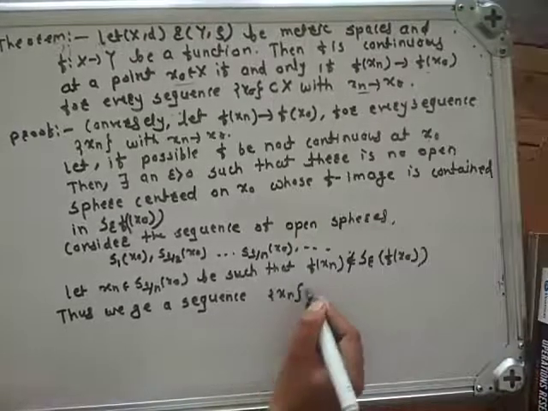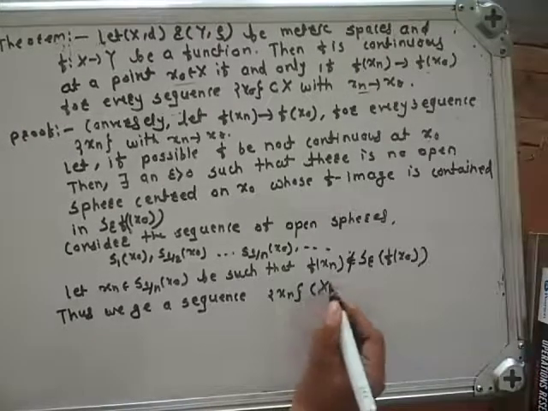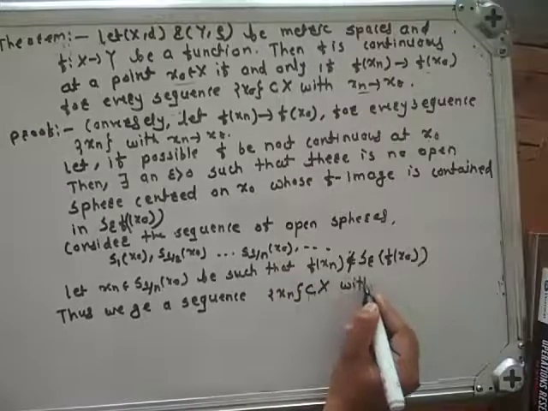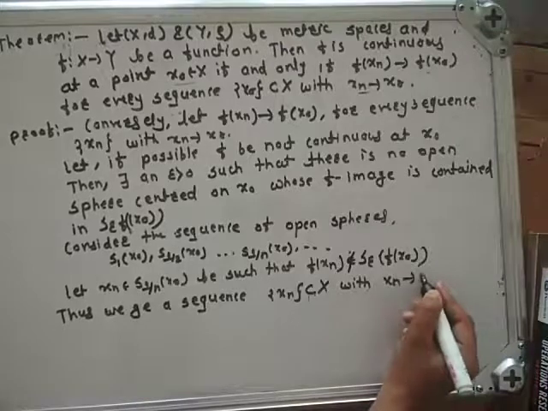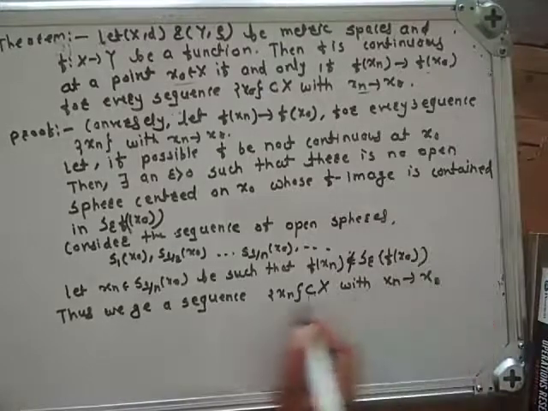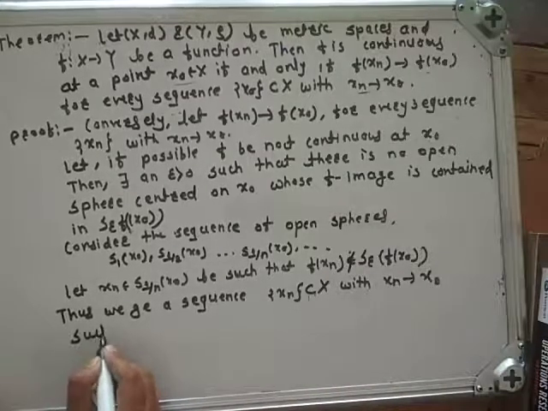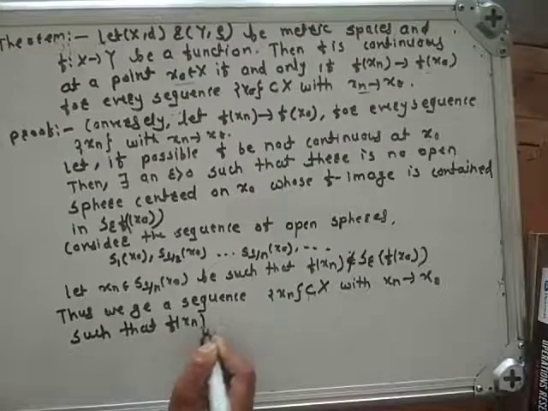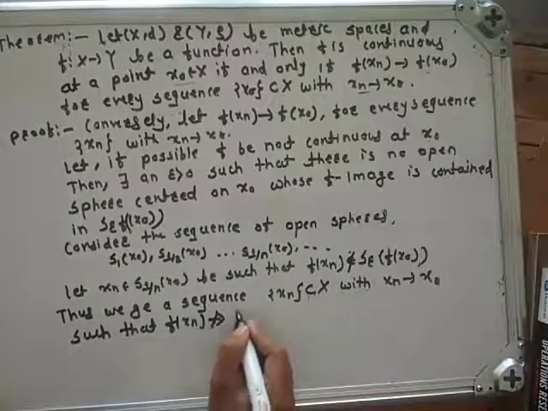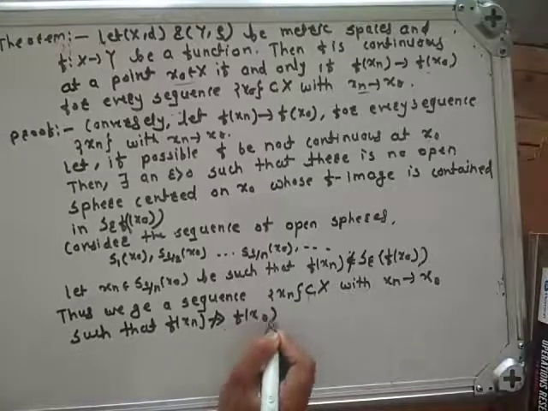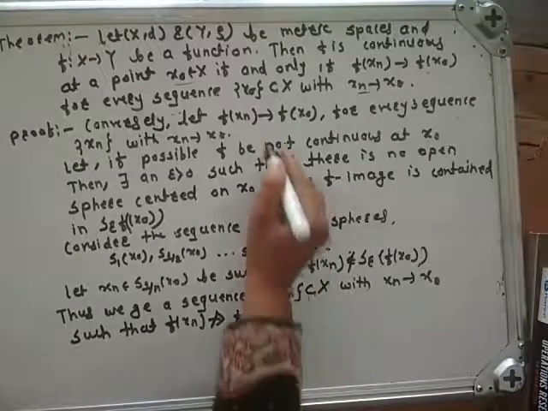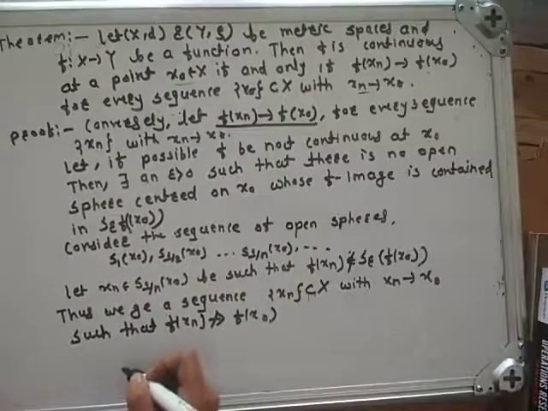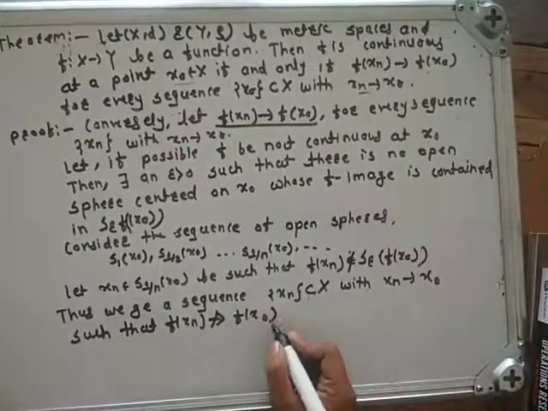xn, which is a subset of capital X, with xn converges to x0 such that f of xn does not converge to f of x0. But in our hypothesis f of xn converges to f of x0.